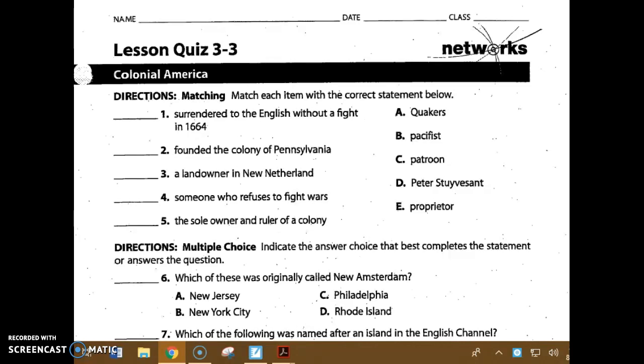2. This person founded the colony of Pennsylvania. 3. This is the name given to a landowner in New Netherlands. It's not a person, it's the title we give them. Number 4. This is the word we use to describe someone who refuses to fight wars. And number 5, this is what we call the sole or only owner and ruler of a colony.